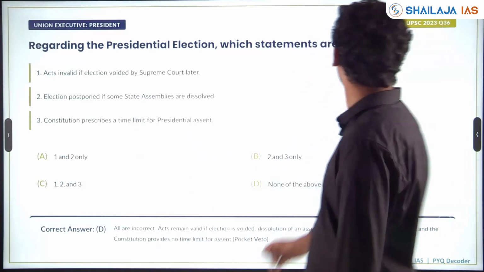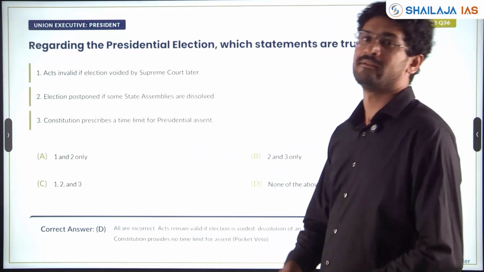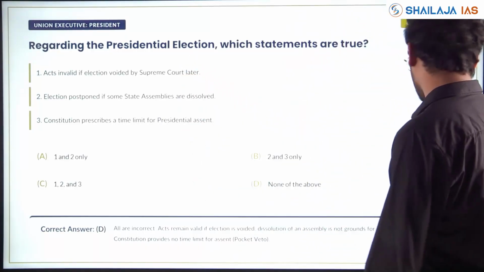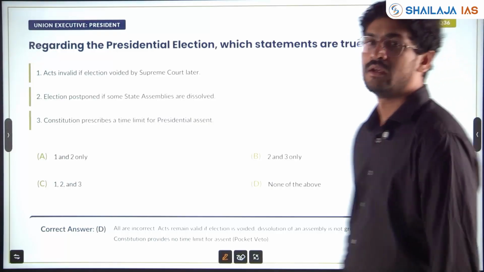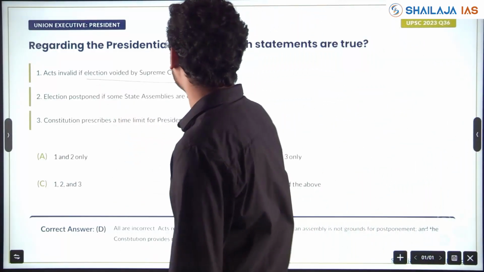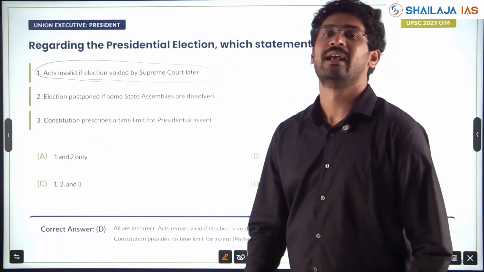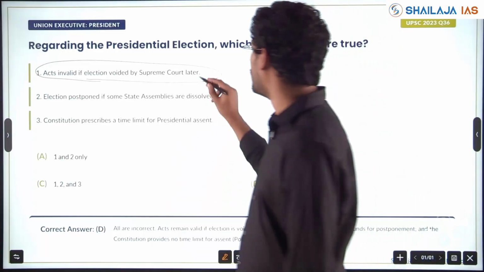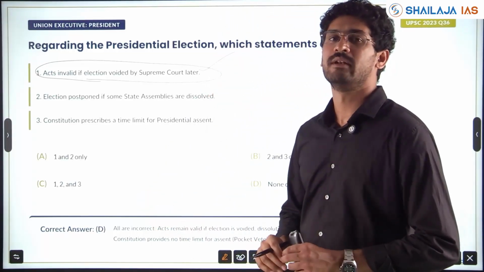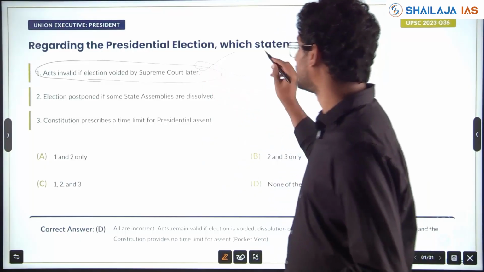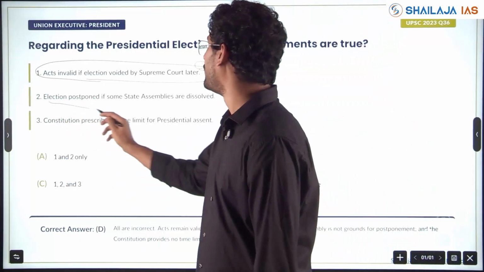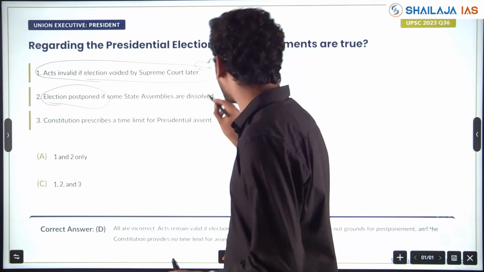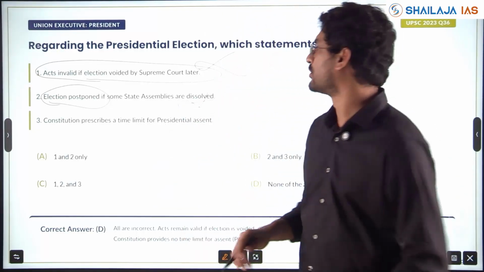Next, President. 2023 question. We saw pardoning, we saw ordinance. Now we saw with respect to election regarding the presidential election. Acts invalid if election voided by Supreme Court later. If the election of the President is considered invalid by the Supreme Court, are the acts invalid? No, all the acts considered done till that time will be valid. So, this is wrong. Then, election postponed if some state assemblies are dissolved. Election of the President is a very important topic. This also is wrong. Election will not be postponed.